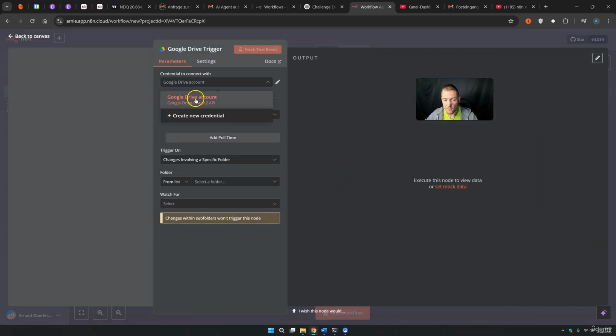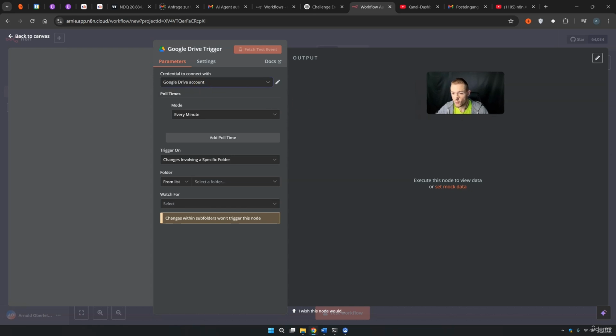You need to connect your Google Drive account. Of course, you know how to do this. If it's empty, go to your Google Drive console and simply connect it. Then the mode is every minute. This is fine. Trigger on changes involving a specific folder. This is also fine. Then we need, of course, a folder.